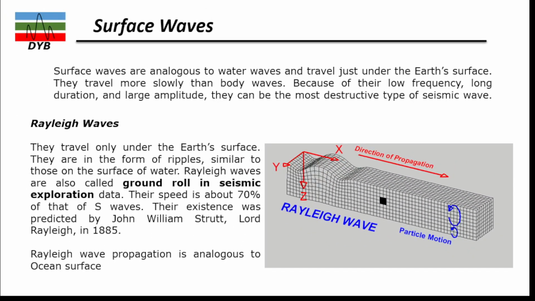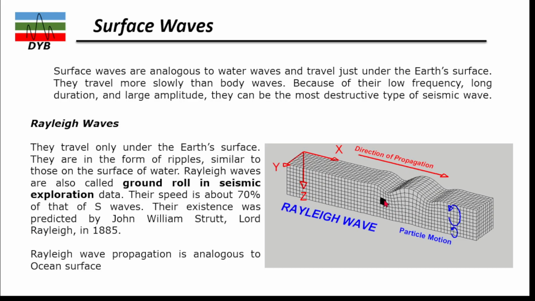Now we move to the surface waves. In surface waves, we remember from the previous slide, we have divided into Rayleigh waves and Love waves. Rayleigh waves travel only along the ground or the Earth's surface. You can see here they are in the form of ripples, similar to water surface waves. The Rayleigh waves are also called ground roll in seismic exploration data, and their speed is about 70% of the S waves. Their existence was predicted by John William Strutt, Lord Rayleigh, in 1885. That's why, based on this person, we name it the Rayleigh wave.